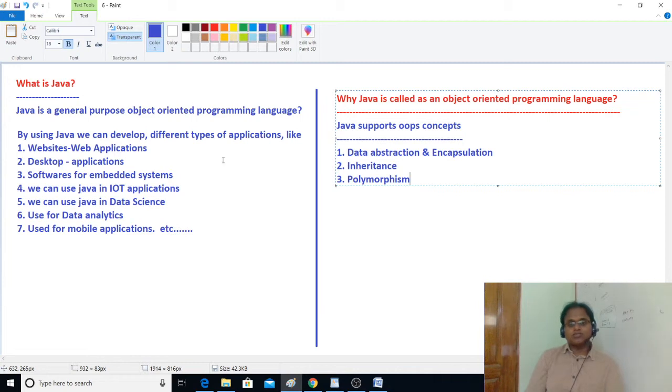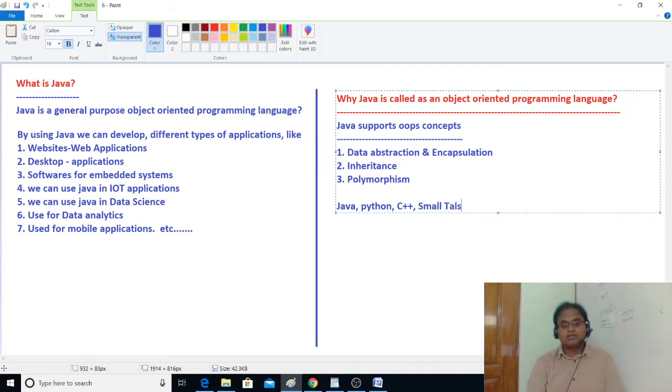Smalltalk also supports OOPS concepts, so Smalltalk is also an object oriented programming language. Java, Python, C++, Smalltalk, etc. are object oriented programming languages.